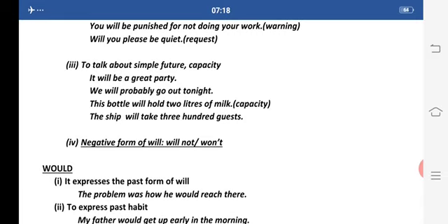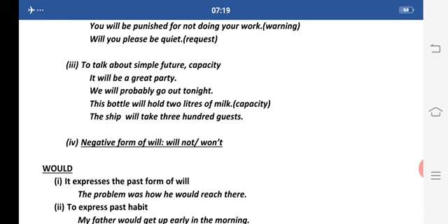This bottle will hold 2 liters of milk. Now here we are talking about capacity, capacity with the use of will. The ship will take 300 guests. Now again we are talking about the capacity of the ship, that it will take 300 guests. Now the negative form of will is will not and won't.